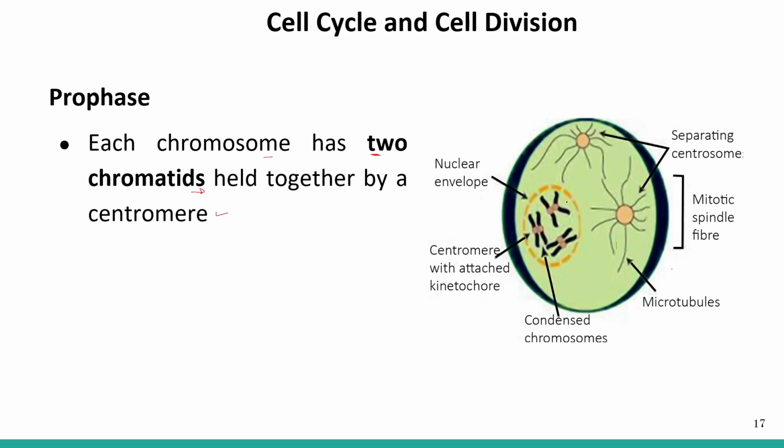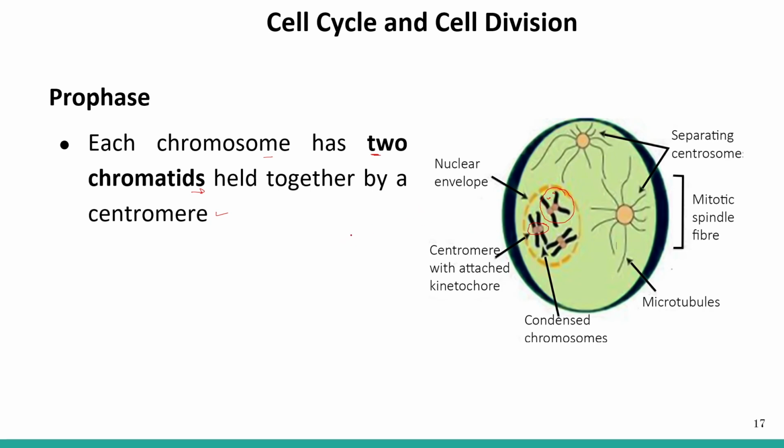In this diagram you can see that each chromosome has two chromatids. This is one chromatid, this is one chromatid, and they are held together by a centromere, which consists of two kinetochores.